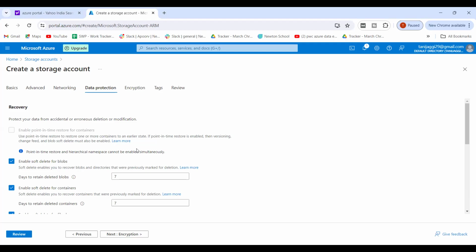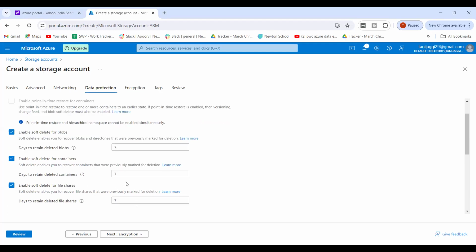If I disable this option, then I will not be able to retain my container. But if I enable this and put the days over here, by default it takes 7 days, but I can increase or decrease it as per my requirement. If it is enabled, then I can retain the container which I have deleted.